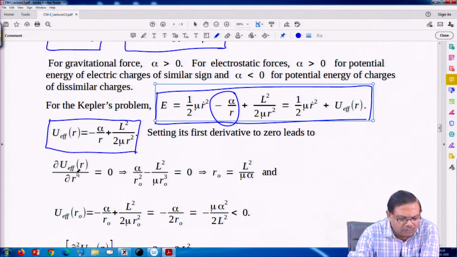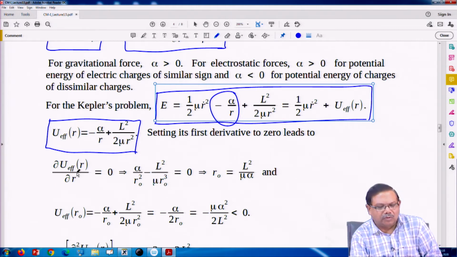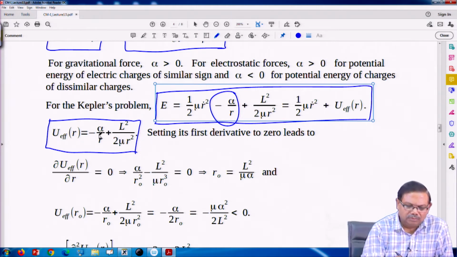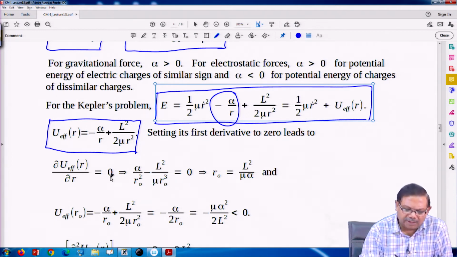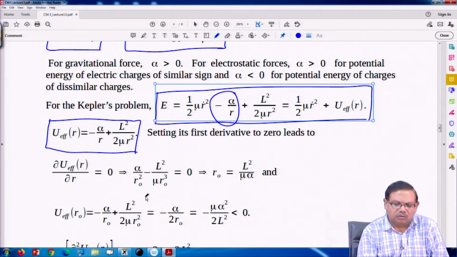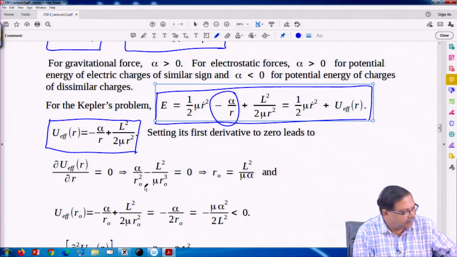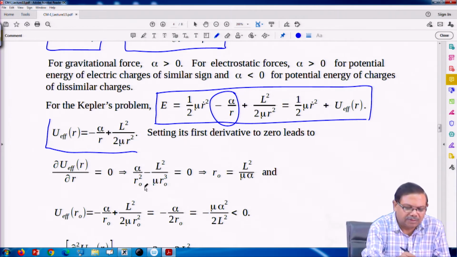So dU/dr, if I set that equal to 0, then we will get the extremum of this potential. We can find out whether there is an extremum or not. So we take the derivative with respect to r and set it equal to 0. r may have some special value which I am calling r naught. So r naught would be the position of the extremum, if there is any.